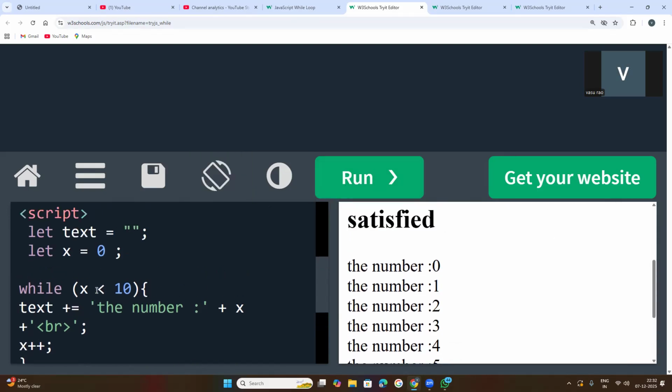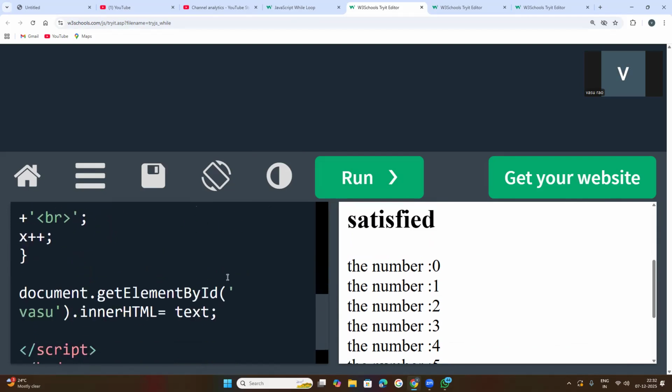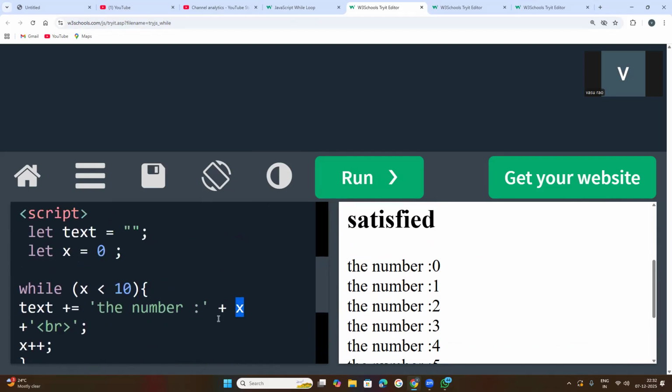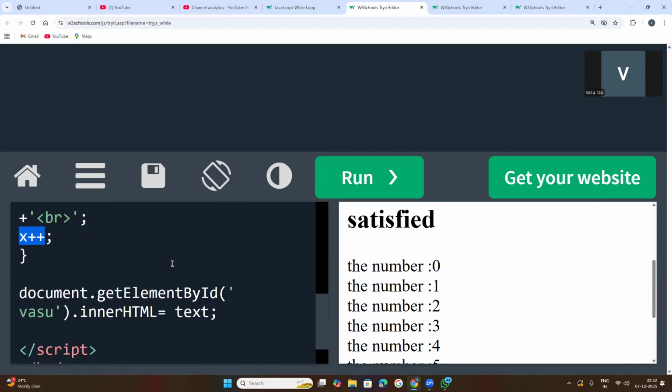So whatever change you have done here, you need to update that variable everywhere. If you have taken x, and x is set to 0 here, then in the get number string, it is to be concatenated with x. And for the incrementation also you need to change it like that.